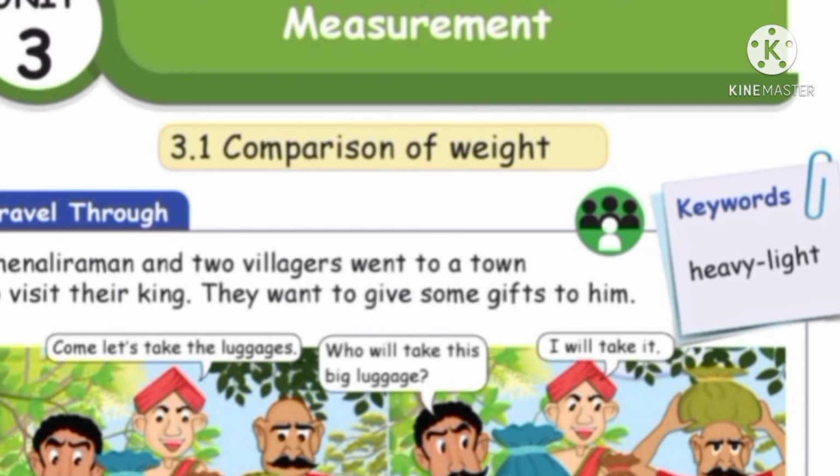Children, where did they go? Yes, they went to a town. Whom did they visit? To visit the king. Look at the picture, children. In these 3 persons, the middle person is Tenali Raman.